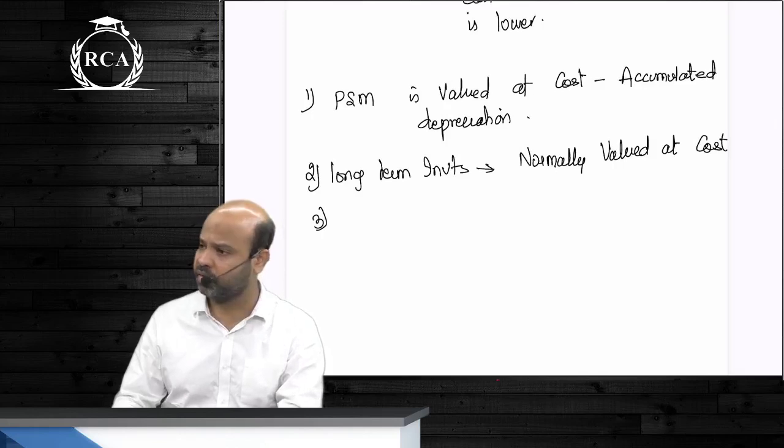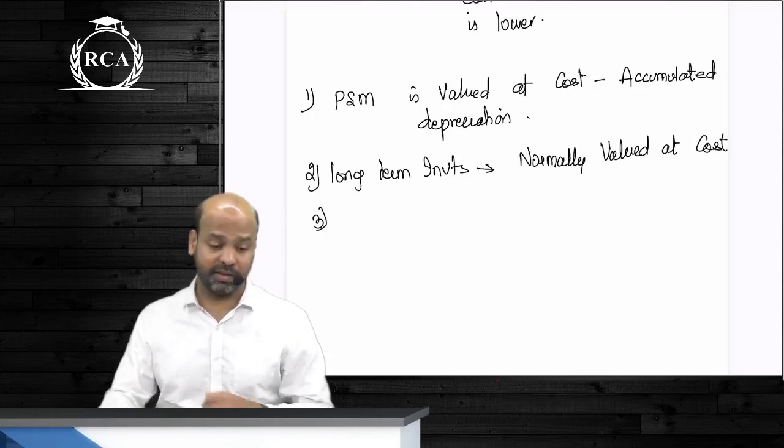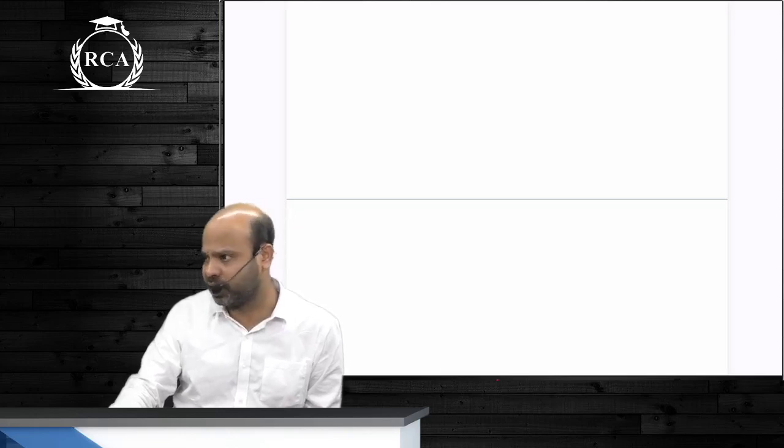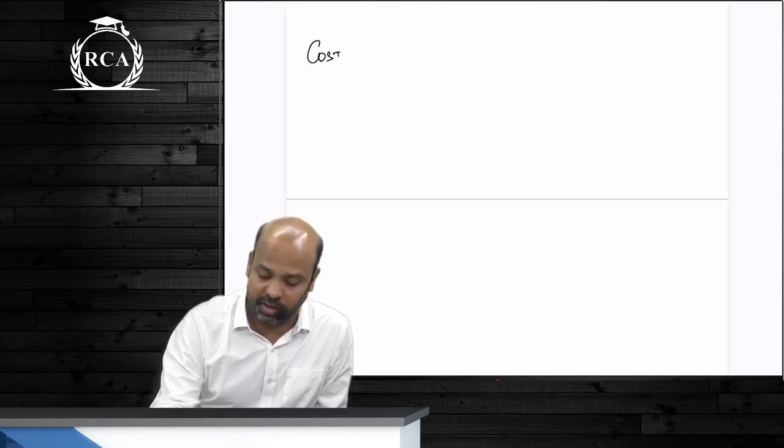Any doubt in this? Now, next heading: cost of an asset. This covers recognition criteria, initial measurement and subsequent measurement. Whenever we move to any particular standard, we will come back to these basic points and then understand what the valuation principle should be in that standard. Are we clear? Now, cost of an asset.